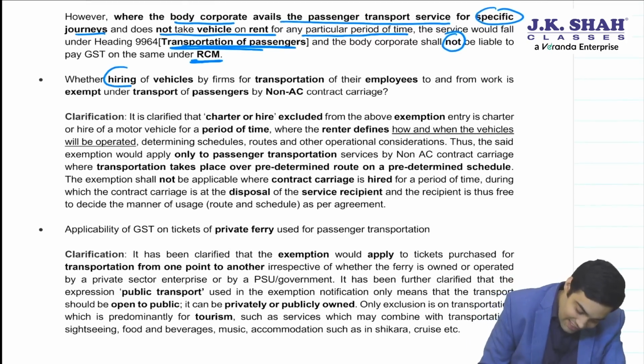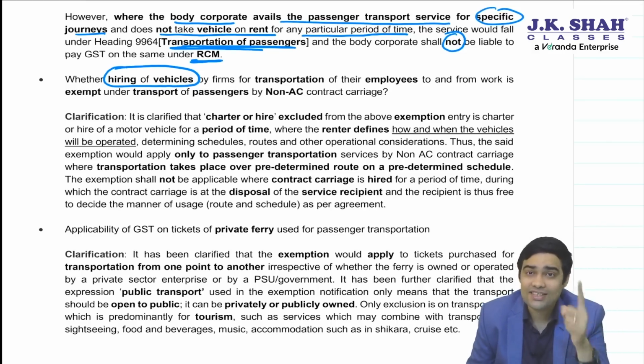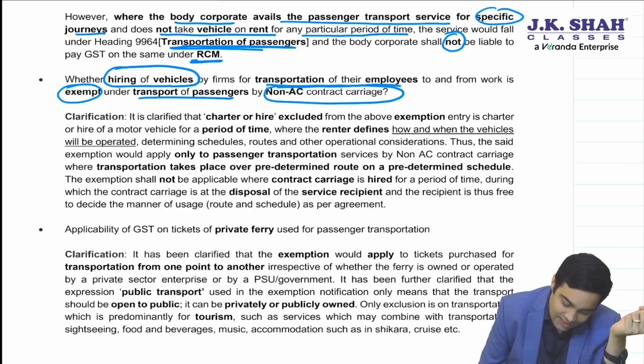Okay, another interesting one was when you are taking a vehicle on hire, that means you are exercising control over that vehicle. When you are taking a vehicle on hire and you are exercising control over that vehicle, transportation of employees, will it be exempt under transportation of passengers in non-AC contract carriage?